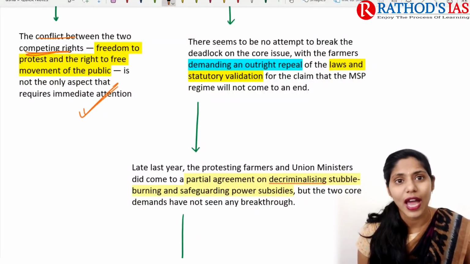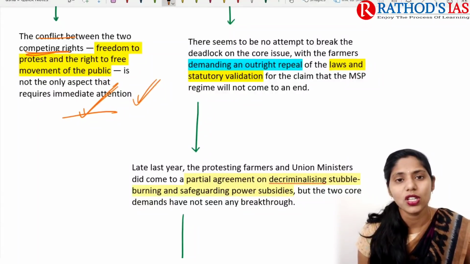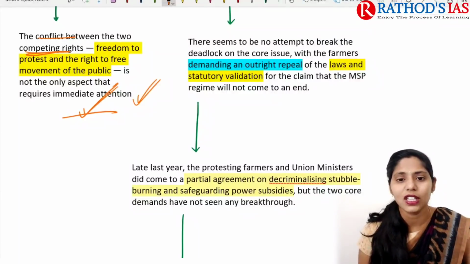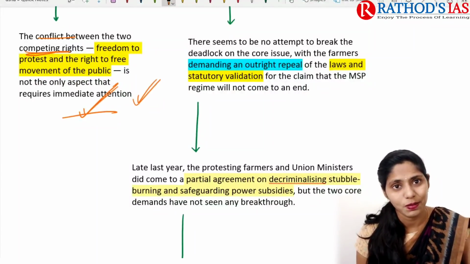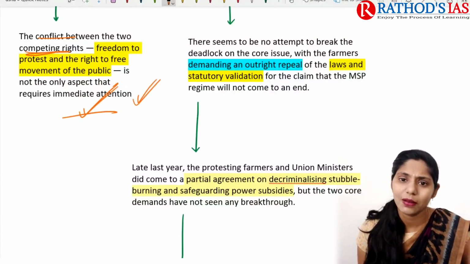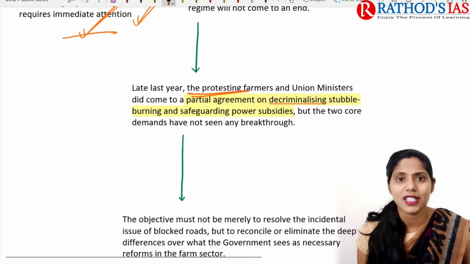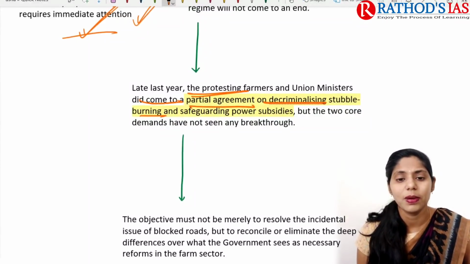It is not only that we need immediate action, but we need to come up with a solution regarding the issues of the farmers. For example, farmers are demanding some reforms in these laws, and they are also demanding statutory validation for the MSPs. Okay, so these issues can be cleared. And late last year, protesting farmers and union ministers did come to a partial agreement on decriminalizing stubble burning and safeguarding power subsidies, etc.